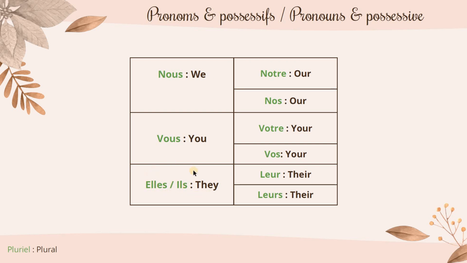It is the same as the singular form. We just add an S at the end, but the pronunciation is exactly the same. So elle and il. There is leur, singular, or leurs, plural. We have S here, but the pronunciation is the same. Leur, leurs.